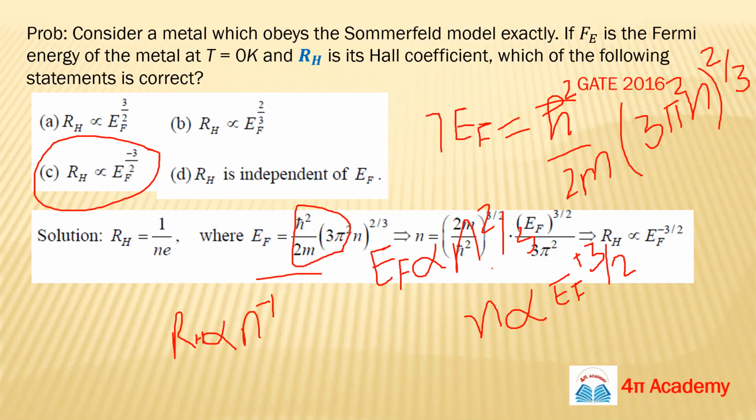Yeah. Any other? Yes. Ma'am, we know all the formulas, but when it's time to relate the two things that are given and what we want to calculate, then we get confused. Here, the relation between RH and Fermi energy of the Sommerfeld model: we know the formula, but the relation is so confusing. How can we relate the two things? Hasmukh, yeah, I can understand your question, and it's for everyone. Everyone can be confused in such cases.